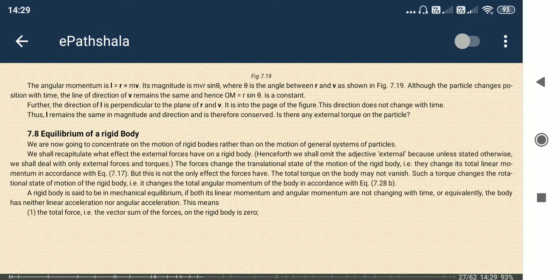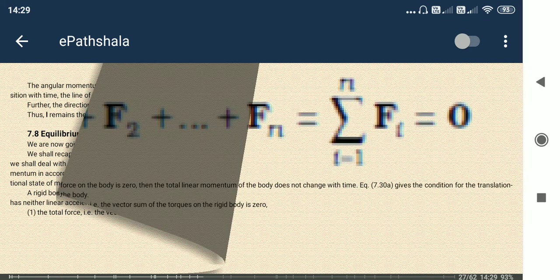So equilibrium of a rigid body. In the case of translational motion, we don't apply force. In rigid body equilibrium, we don't apply any type of force or any type of torque, or if we apply them, they are the same amount but opposite in direction, so we need to apply another force or torque.